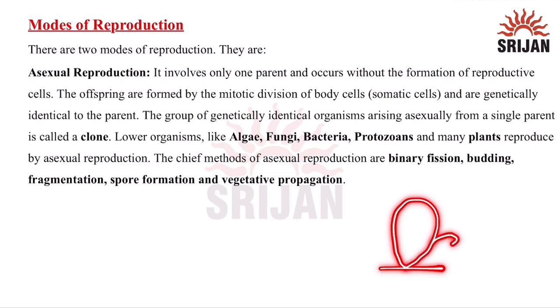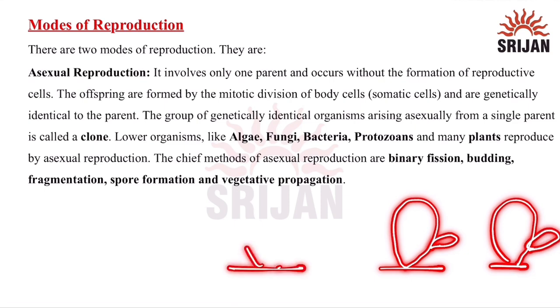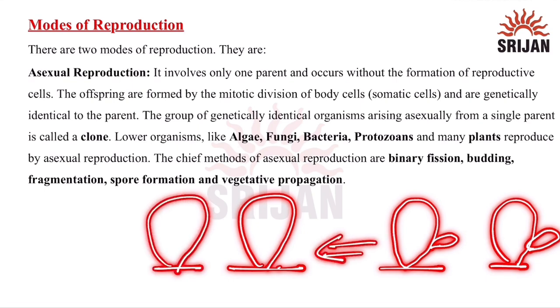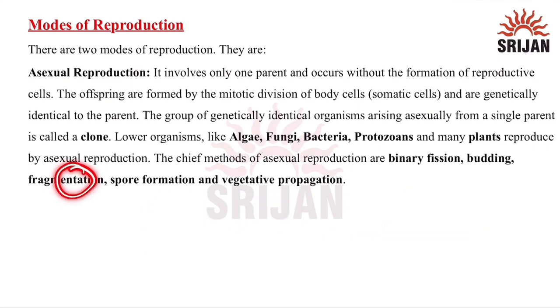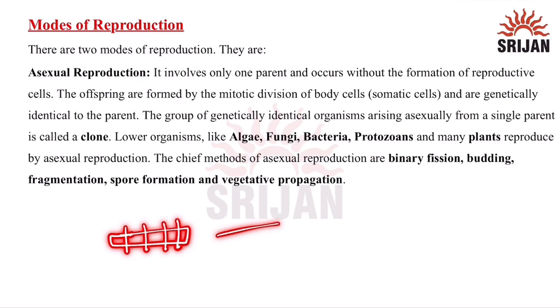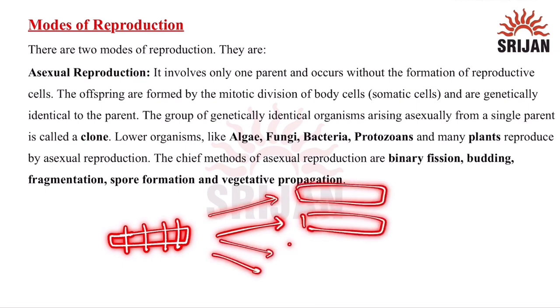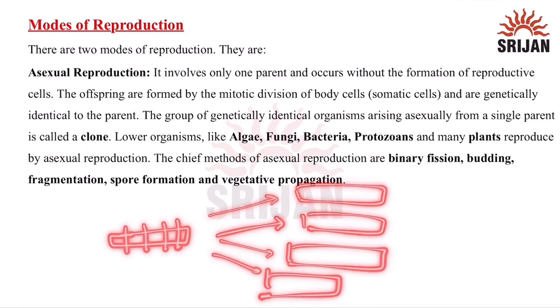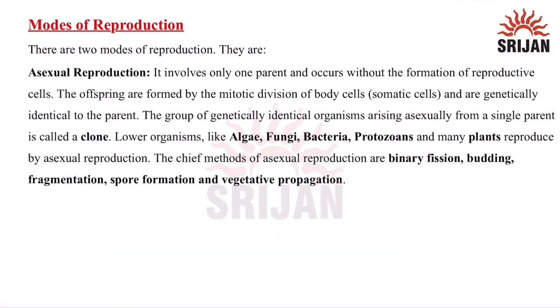A bud will grow from it, and after some time, after a particular growth stage, the bud becomes so enlarged that it detaches itself and makes a new hydra like this. So this is budding. Now fragmentation basically happens when, suppose this is one body. There are many fragments in the body, and all the fragments produce different offspring like this. Then there are spore formation and vegetative propagation.